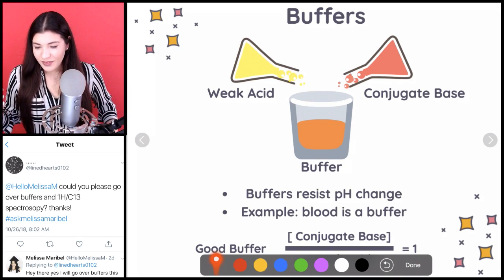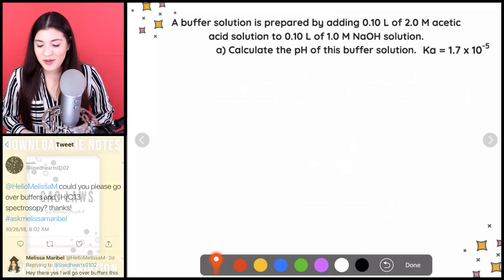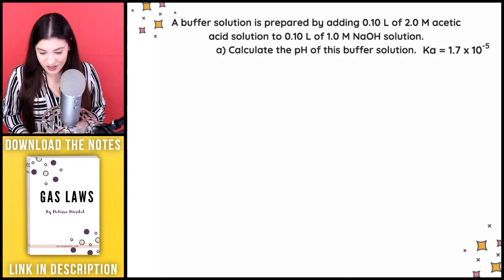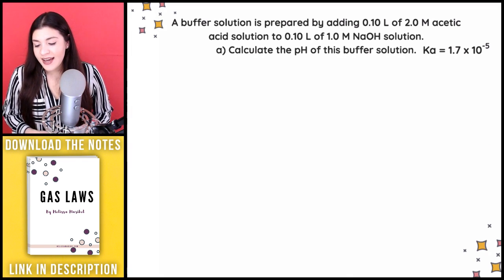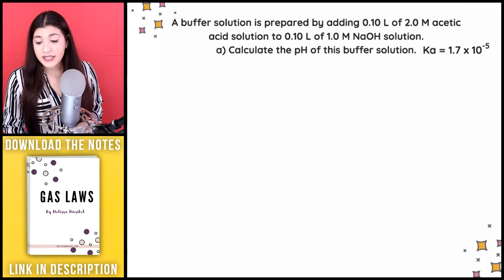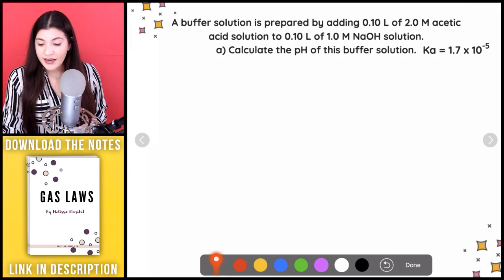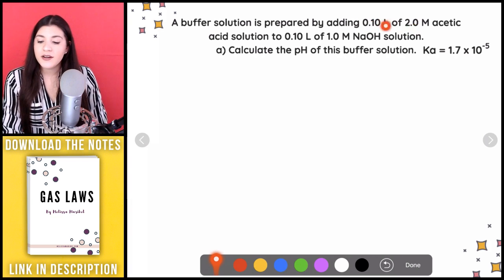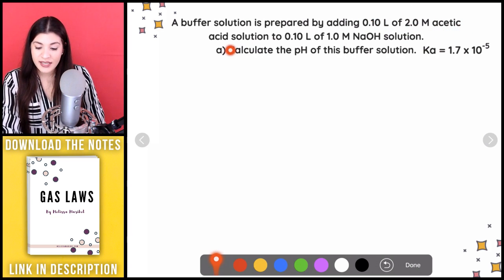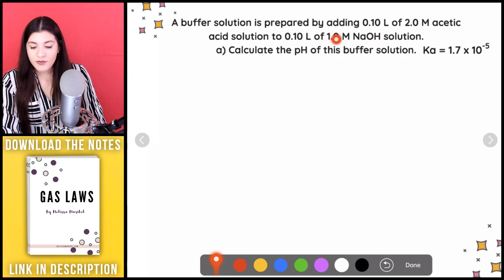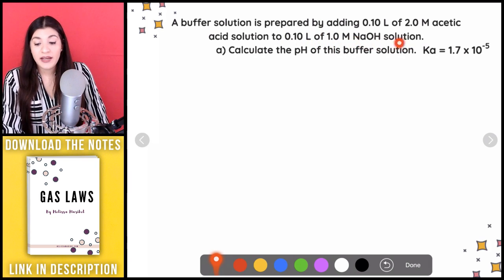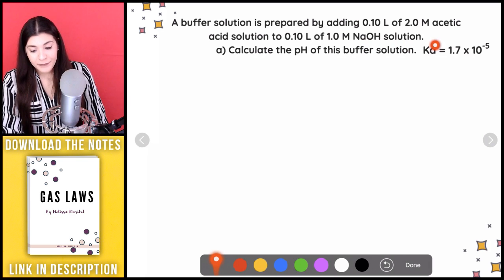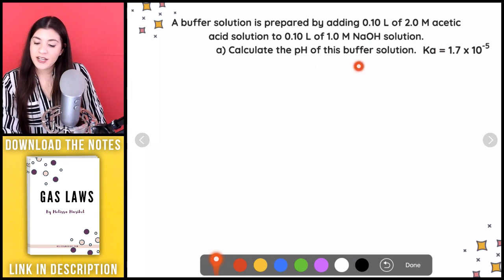Okay, let's do one. This is going to be more of the free response, which is the main chunk of your test. So if we were given something like this, where it says a buffer solution is prepared by adding 0.10 liters of a 2 molar solution of acetic acid to 0.10 liters of a 1 molar solution of base, NaOH, we have to figure out what the pH of the buffer is.